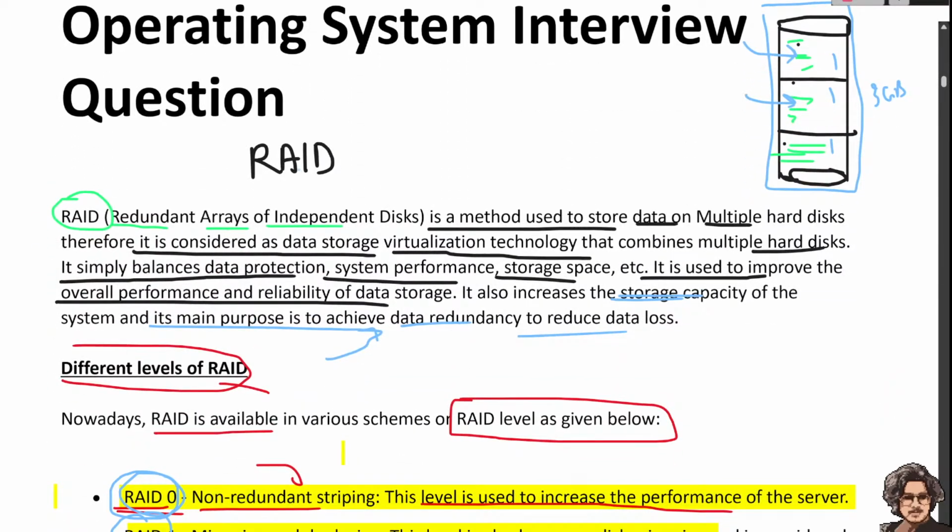Whenever someone asks what is RAID, you can say RAID stands for redundant array of independent disks. It is a method to store data on multiple disks, considered a data storage virtualization technology that combines multiple disks to simplify data protection, performance, and storage space, and it also improves the overall performance and reliability of the data.